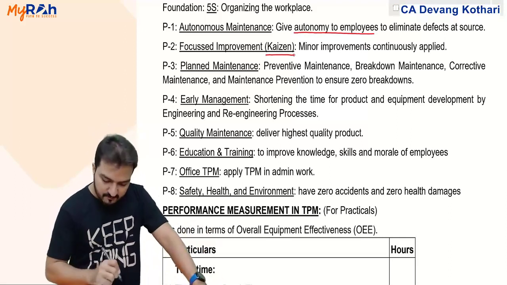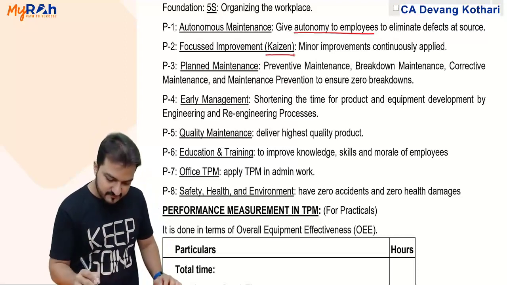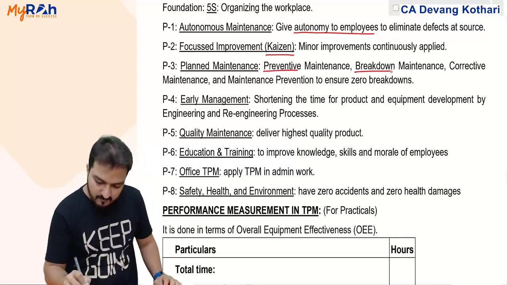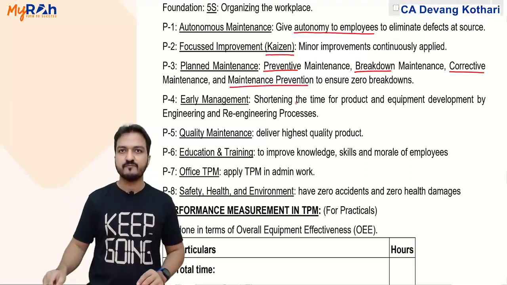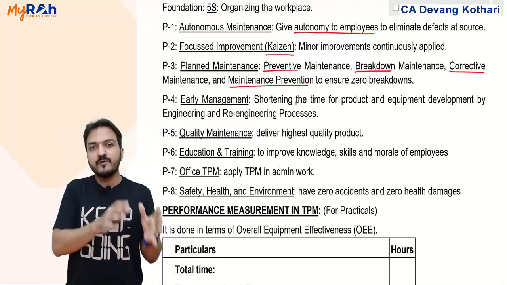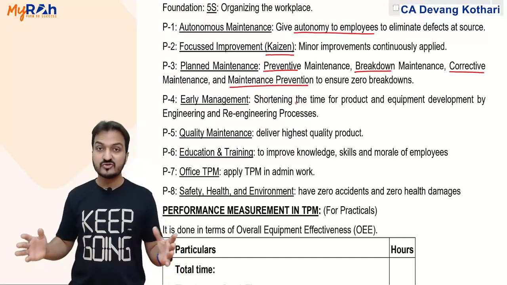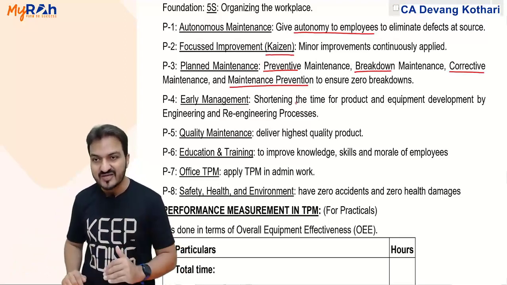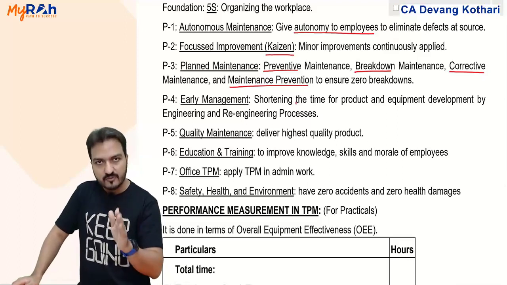Planned maintenance means you maintain the machines. Planned maintenance involves these important terms: preventive maintenance, breakdown maintenance, corrective maintenance, maintenance prevention. Let me describe each of them. Preventive maintenance means that you do proper maintenance of the machine so that breakdowns and damage are prevented. Meaning you do the maintenance of the machine well in advance, or periodic maintenance, so that your machine does not break down.